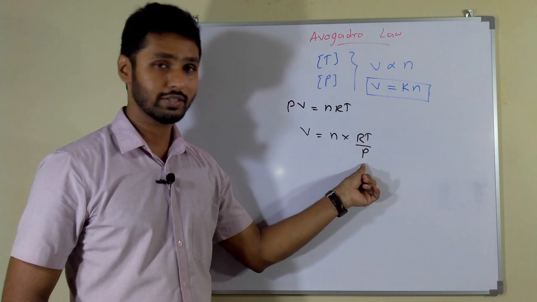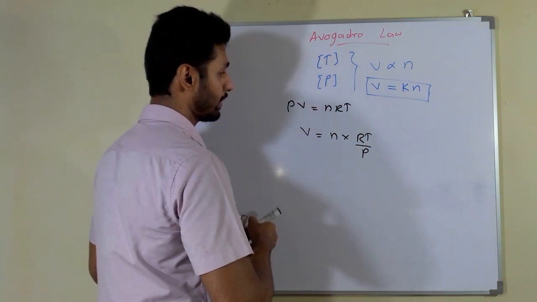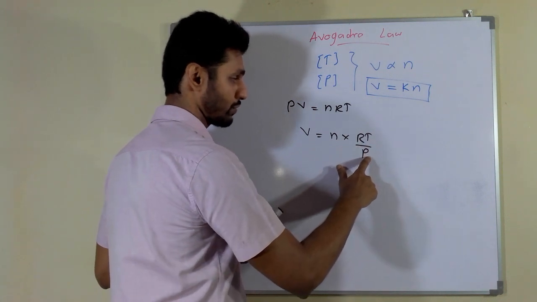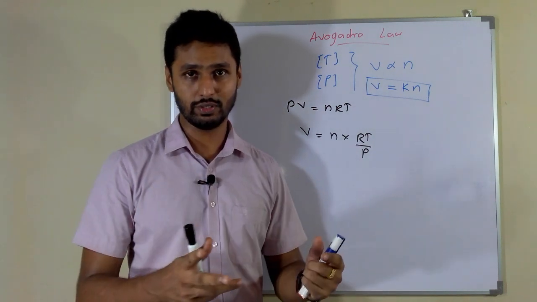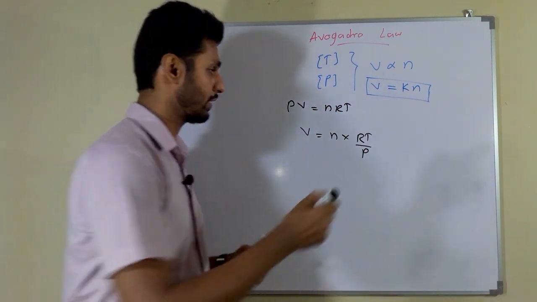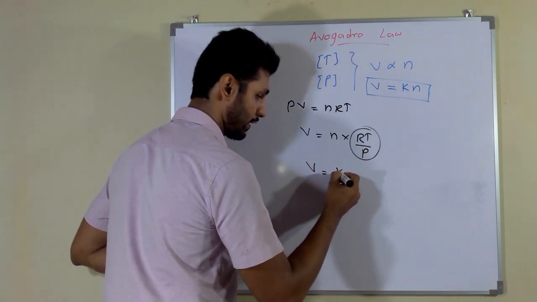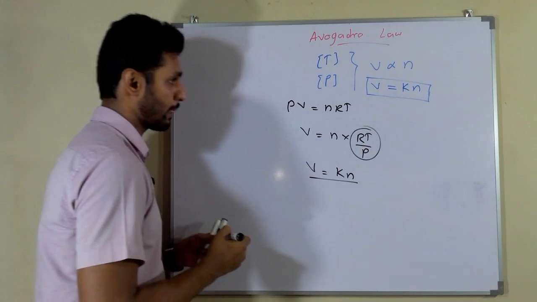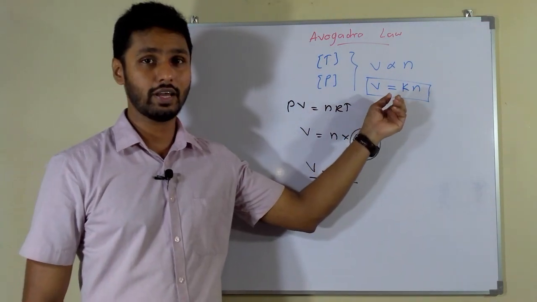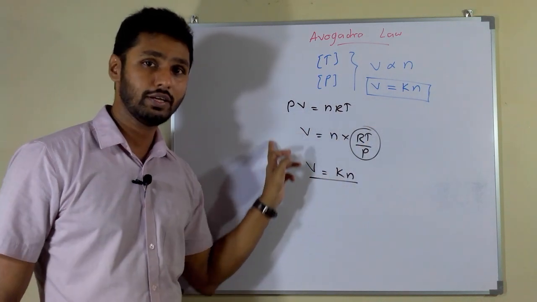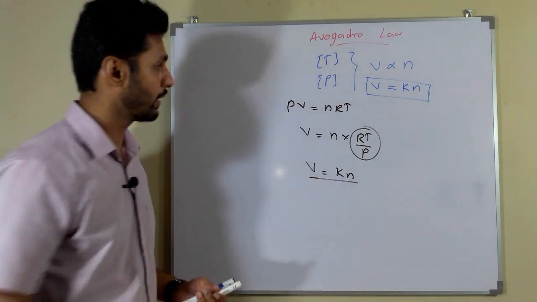I took this part separately, and then when the temperature and pressure are constant, you can see that all of this part becomes a constant. Then you can write this formula like this: V equals Kn. So we can prove the truth of Avogadro law by using ideal gas law as well. So it's true.